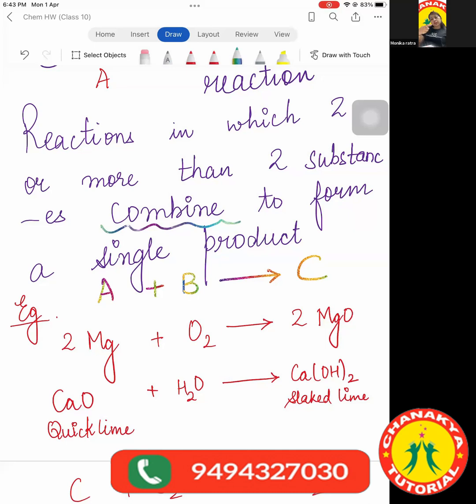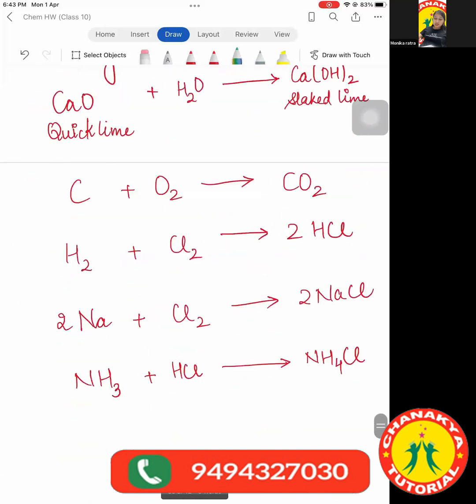So you should know the definition, the general reaction, some examples, and you should be able to identify, because later on we will be giving you many equations and ask you to identify the type of equations. So when two things are combining together and forming just one substance, we call that reaction a combination reaction. Clear, everybody?